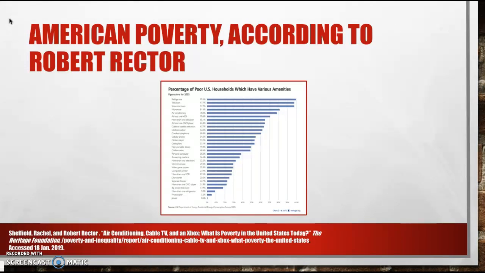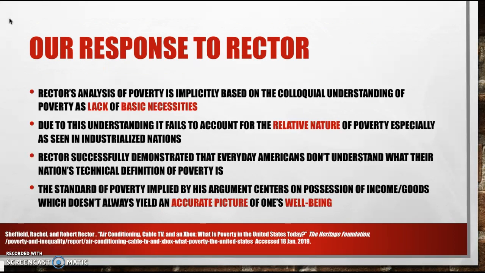One way of thinking about poverty contends that one is in poverty if and only if they don't have access to basic goods needed to sustain life. Robert Rector implicitly uses this understanding of poverty when he describes the average living conditions of Americans living in poverty and how the government's definition of poverty includes people that have access to goods above what everyday Americans understand poverty ought to be. And while his work deserves merit in its task to confront misconceptions about the current definition of poverty, we still reject his understanding of poverty as lack of goods needed for survival.